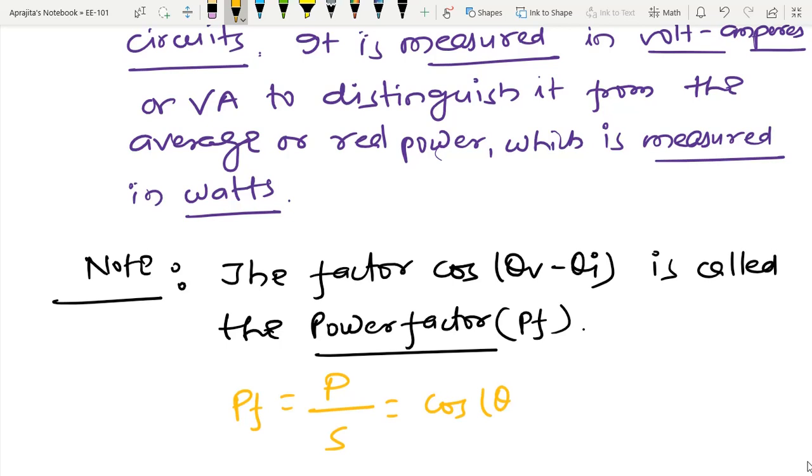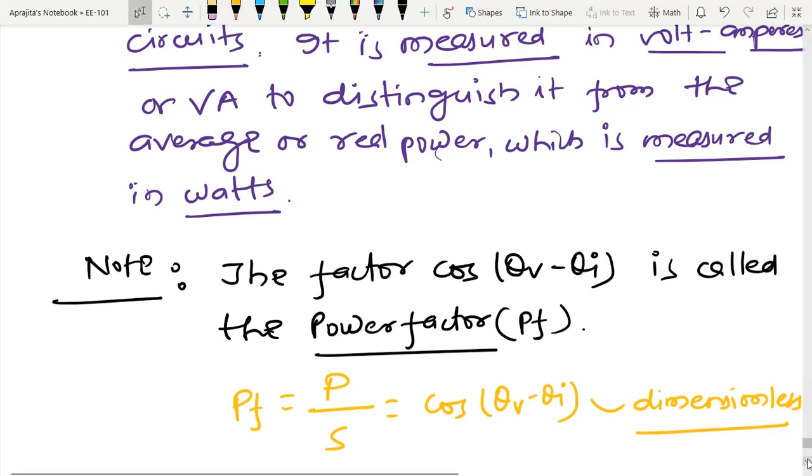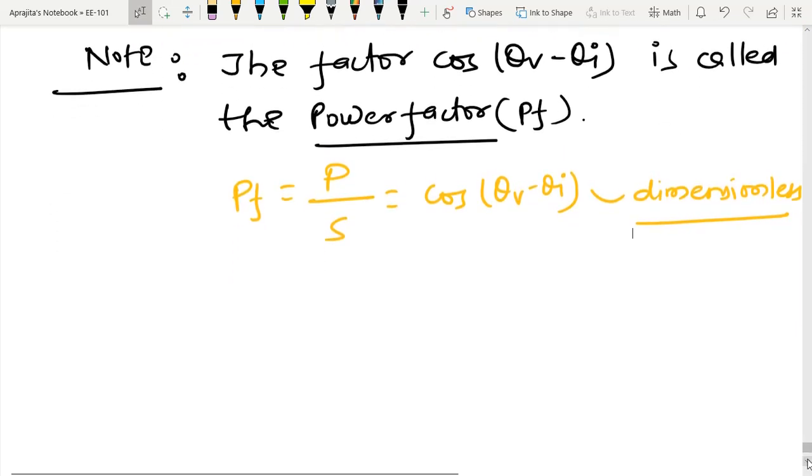So that is a ratio of two powers, and due to that reason this is a dimensionless quantity. And theta V minus theta I, people call that the power factor angle, because it is the angle whose cosine is the power factor.